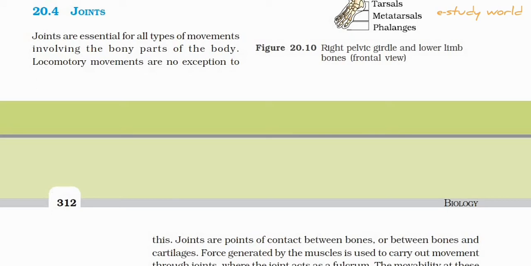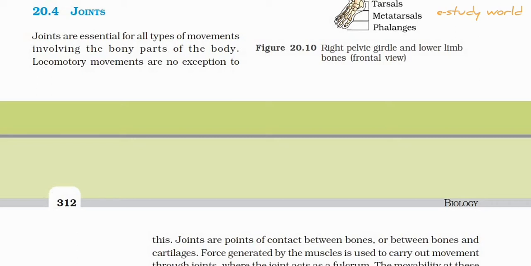Mainly three types of joints at the 12th standard, entrance and competitive examination level. So here we are discussing three types of joints: fibrous joint, cartilaginous joint, and synovial joint.